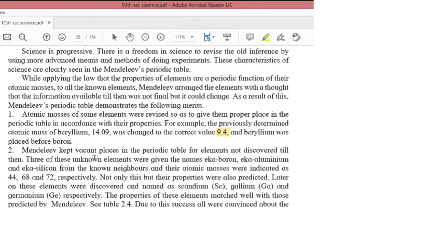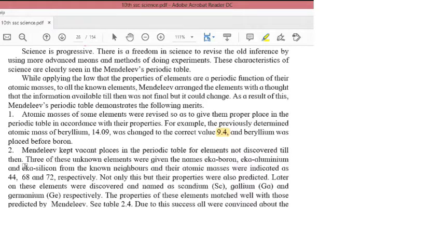Okay, next. Mendeleev kept vacant places in the periodic table for the elements not discovered till then. Next, what did he do? He kept some vacant or empty places in the periodic table. So whenever some other elements got discovered, he could place them there.